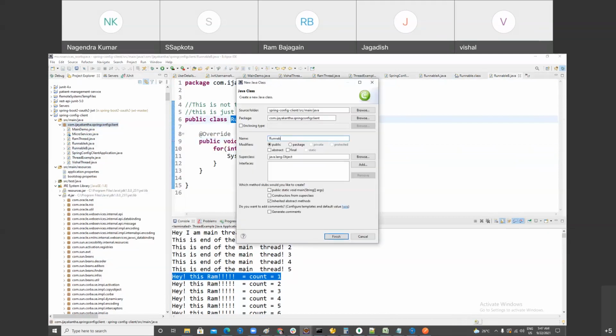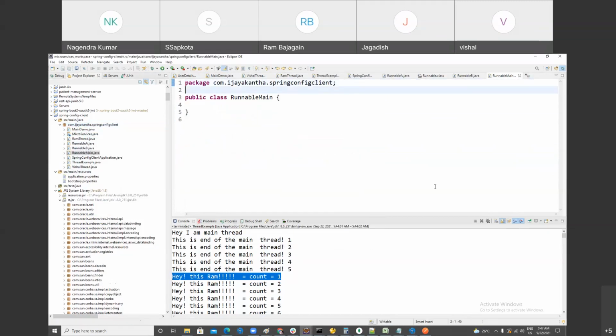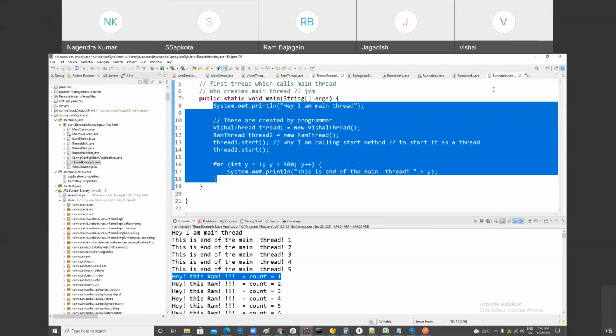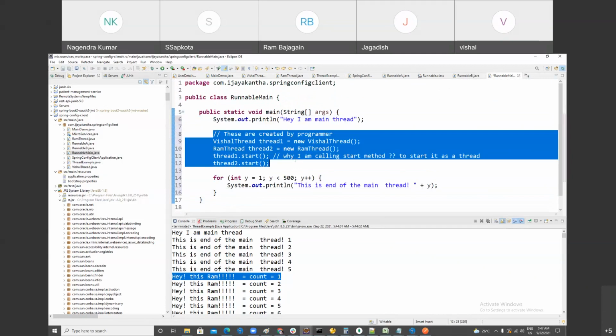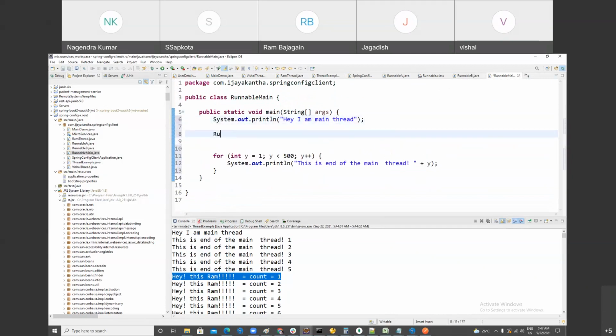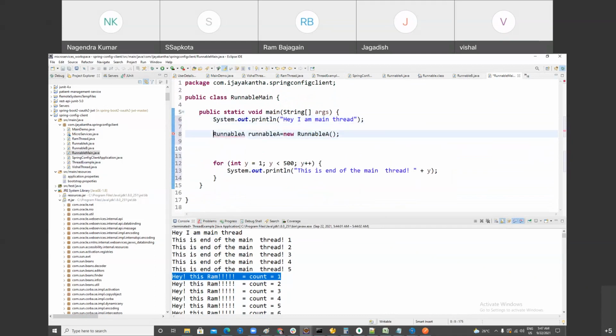The main class, main method. Let's make it a little bit faster. Like here, instead of making this, I have to make an object of Runnable. Runnable A and Runnable B. Nice, my friend. This is another approach of creating a thread. This is not a thread. This is just a task, right?